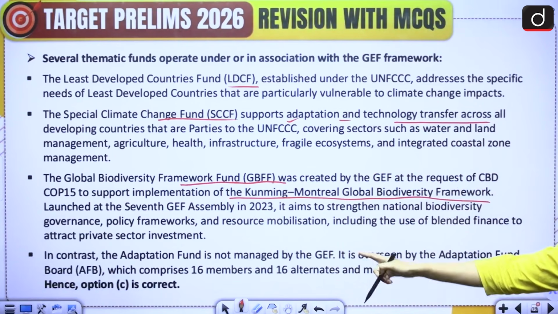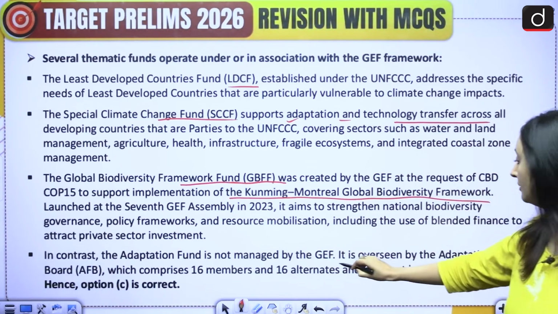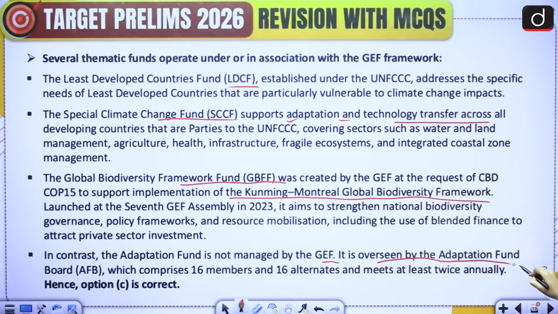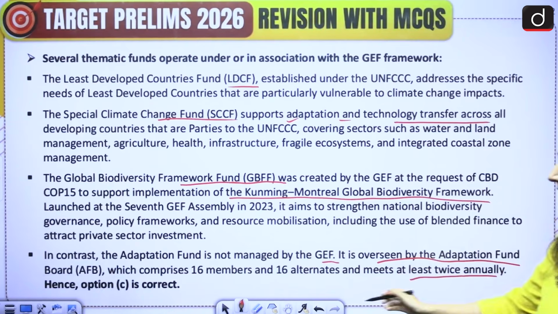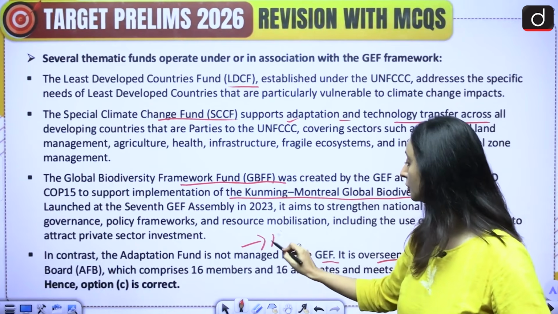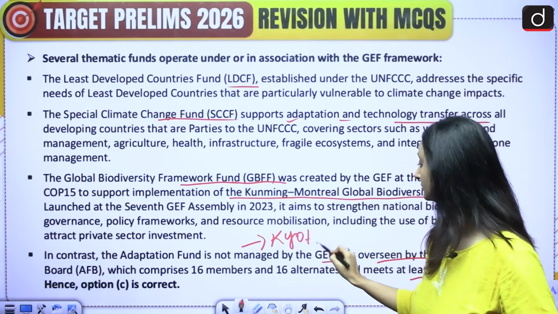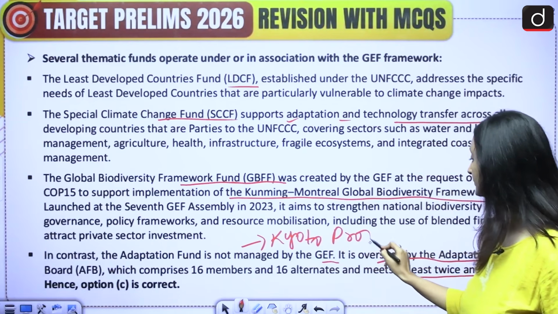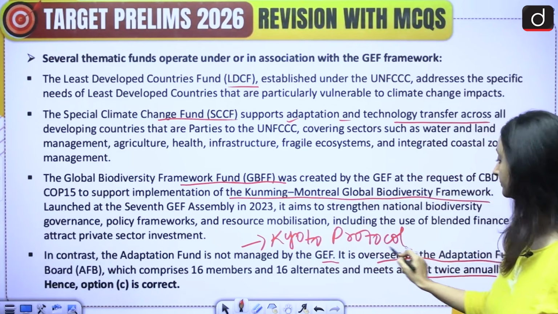And in contrast, the Adaptation Fund is not managed by GEF. However, it is overseen by the Adaptation Fund Board, which comprises 16 members, 16 alternates, and meets twice annually. It actually came into force under the Kyoto Protocol. So this is a separate fund.